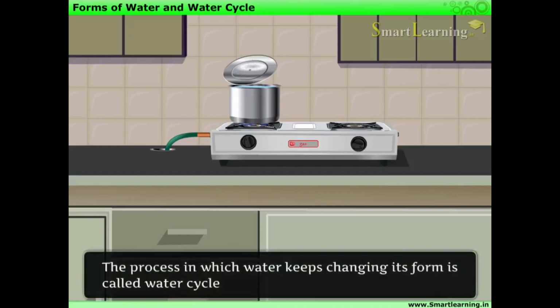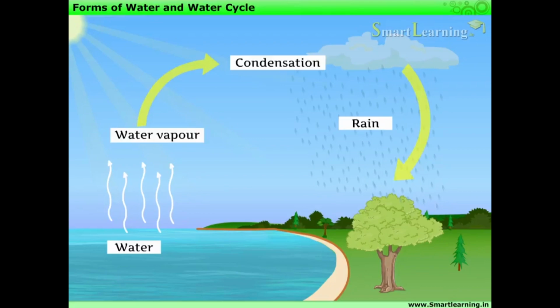The process in which water keeps changing its form is called water cycle. Water cycle can be defined as a series of steps which involve the change of water into water vapor and then back to water. Let us see these steps one by one.